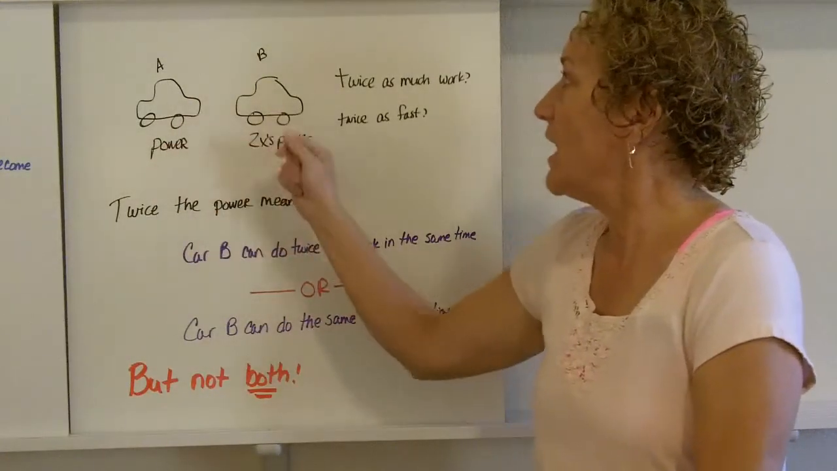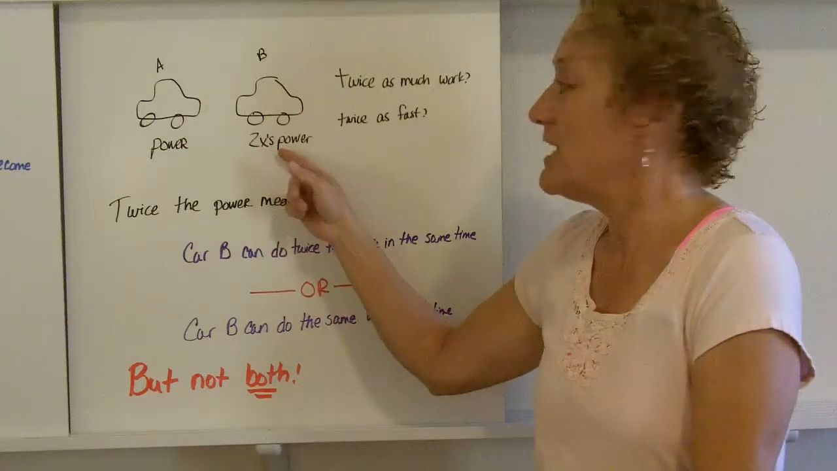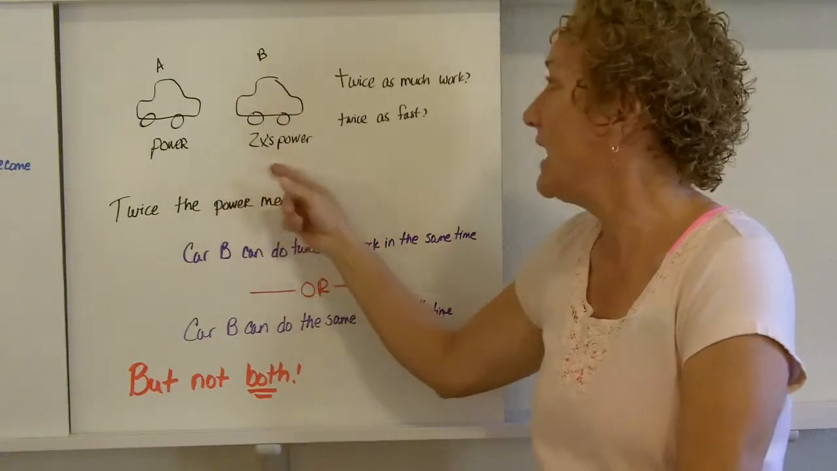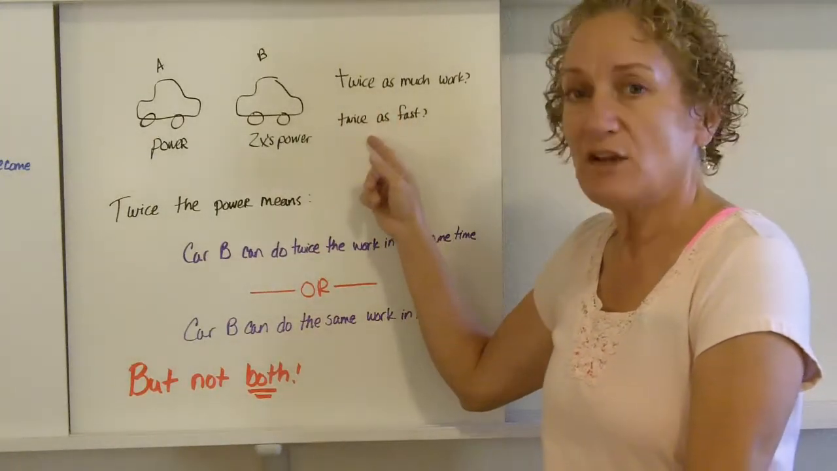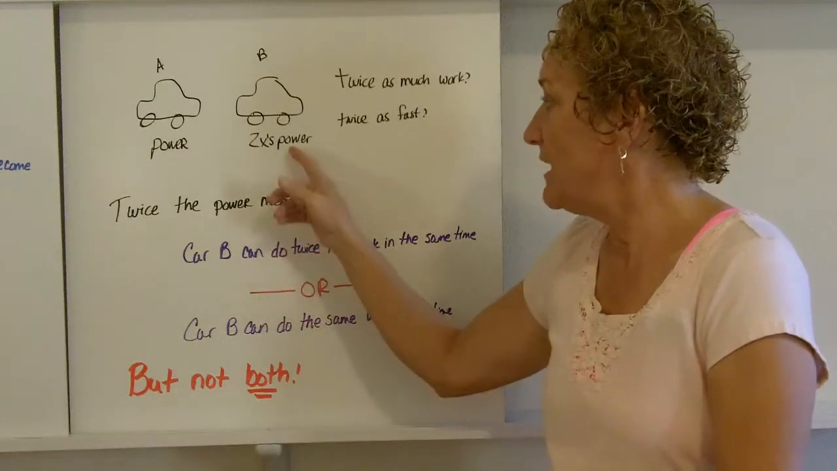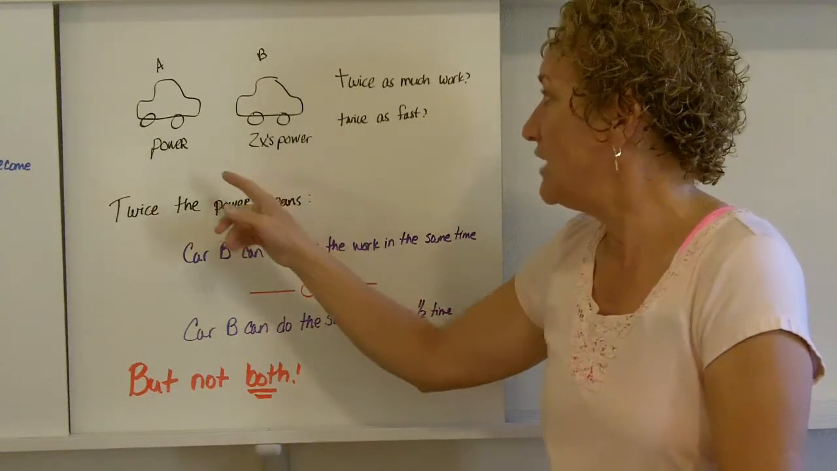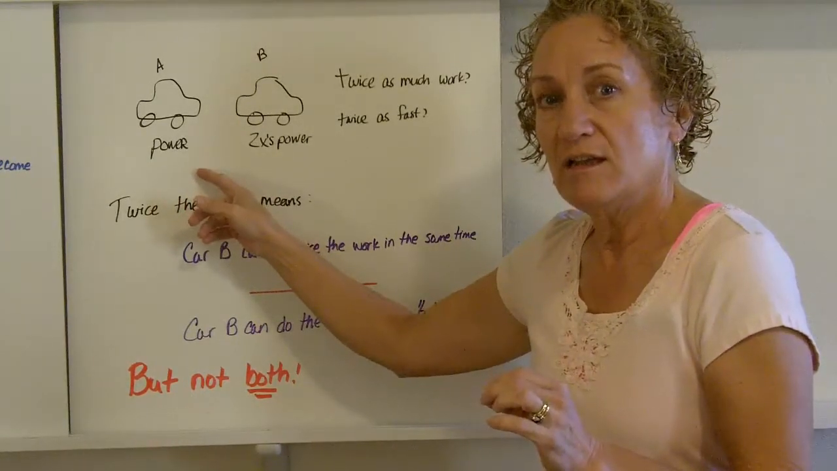So we have car A and car B. Car A has a certain amount of power. Car B has twice the power of car A. So what does that mean? Does it mean it does twice as much work? Does it mean it goes twice as fast? Well, here's what twice the power means. It means that car B can do twice the work of car A in the same time.